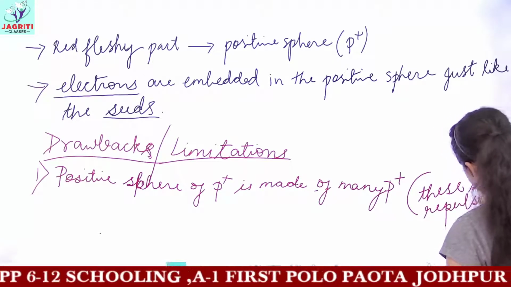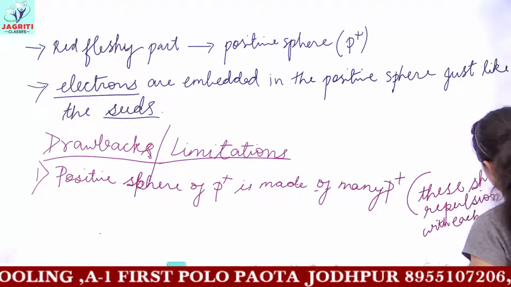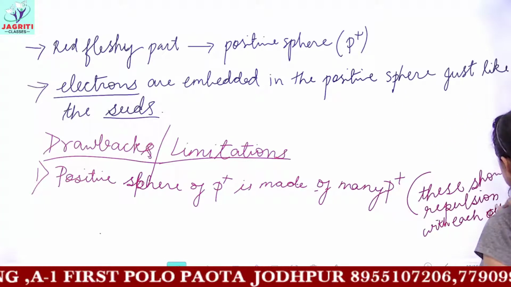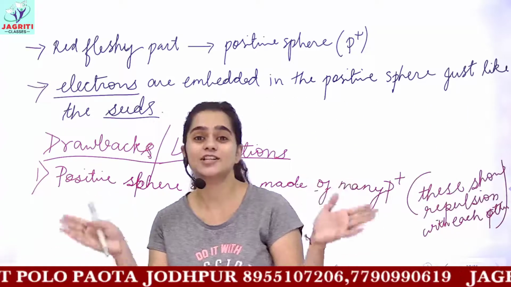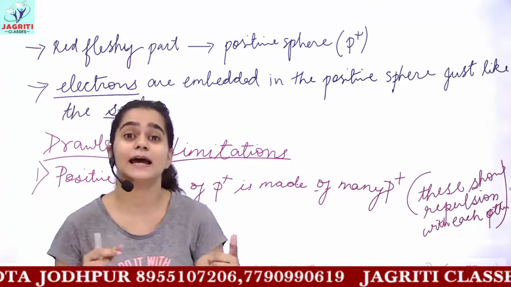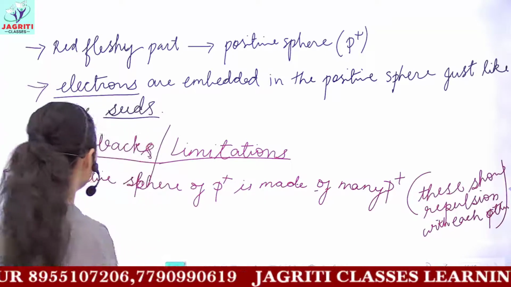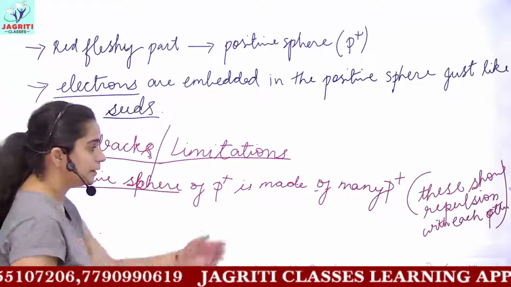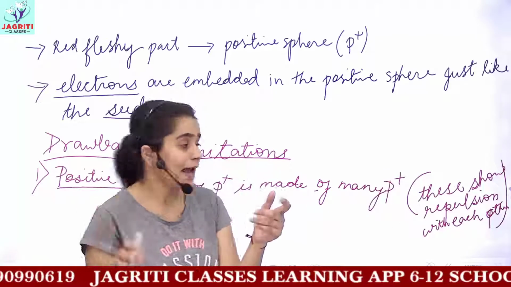You know that similar charges, or like charges, repel each other and unlike charges attract each other. You may have heard this in your junior classes or while discussing magnets. So we know that the positive sphere is made up of many protons, so these protons should repel each other, and in turn,